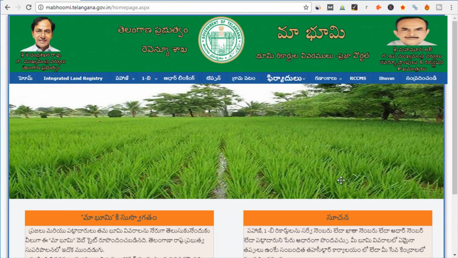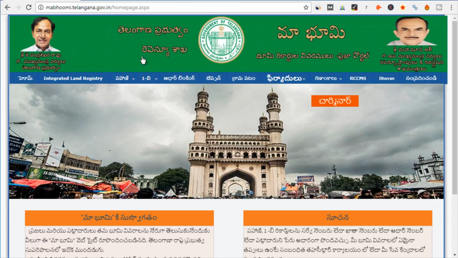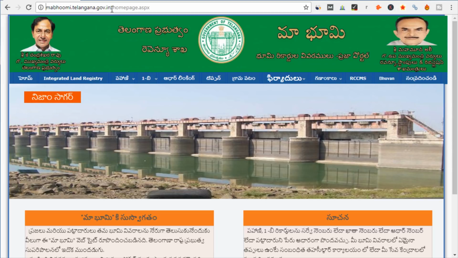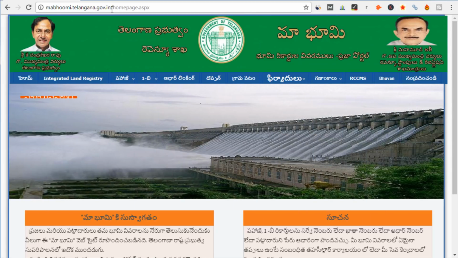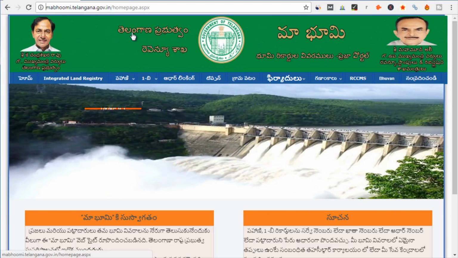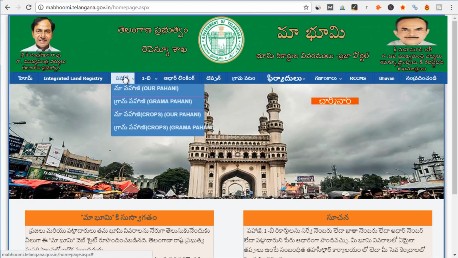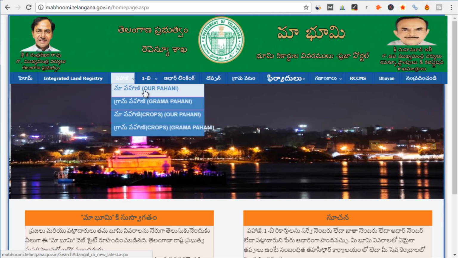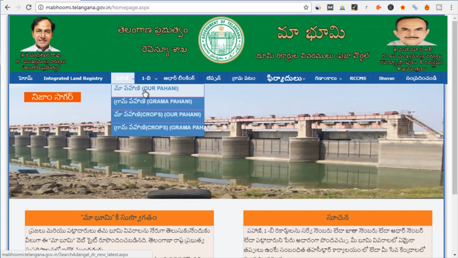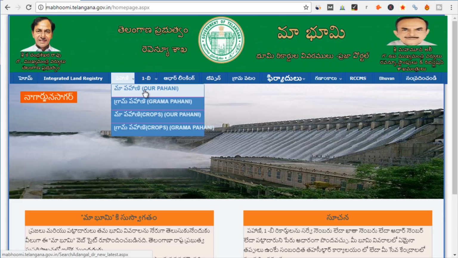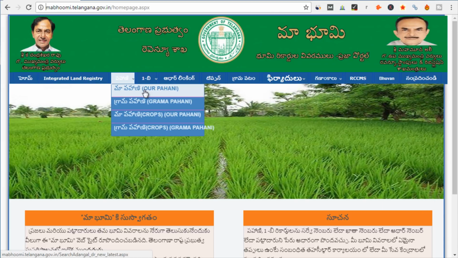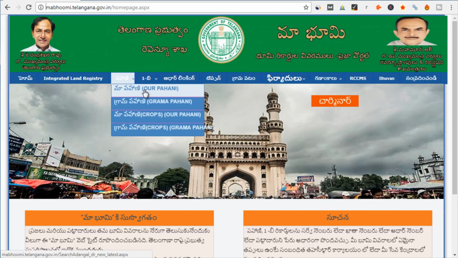Alright, so to know details of any land in Telangana, first you have to go to this website mabhumi.telangana.gov.in. This is the official website of Telangana Revenue Department where you can get land records for any land in Telangana. Now let's see what are the options available here. So if you go here, then you will see this option of Our Pahani. This is the option from where you can get details of a particular land. That means a particular plot of land, you will get details about that land. So you will get what the kind of land it is, the area of the land, the owner of the land. So those details you can find from here.